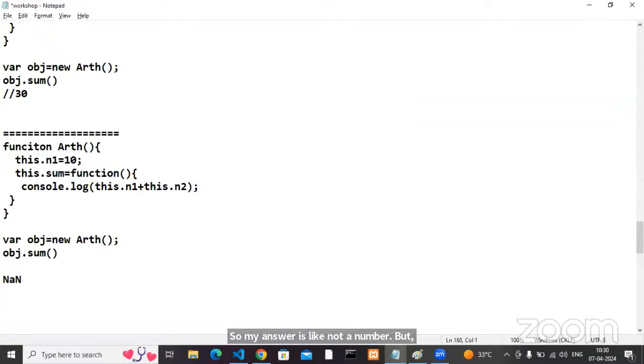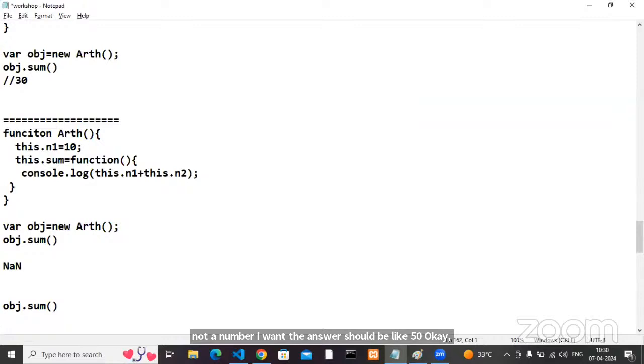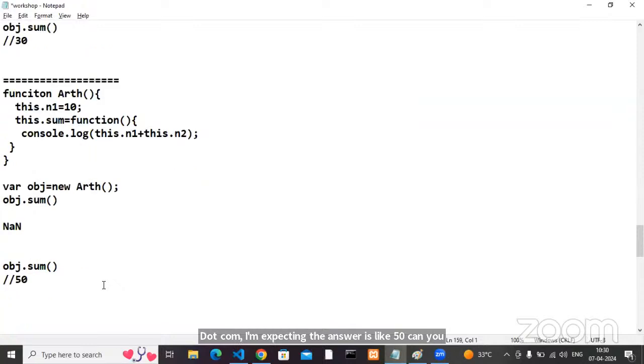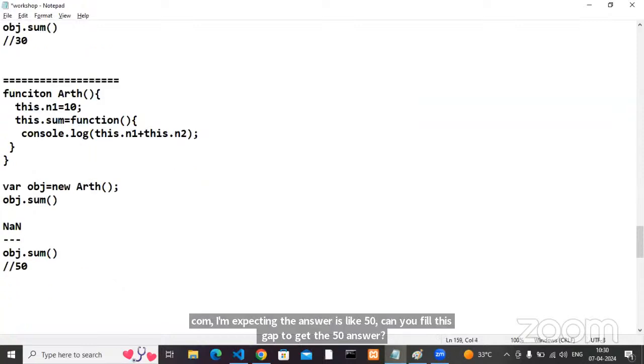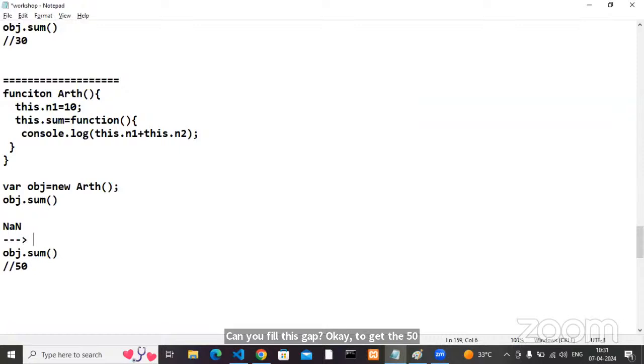But I don't want not a number. I want the answer to be 50. If I consume obj.sum, I am expecting the answer to be 50. Can you fill this gap to get 50 as the answer?